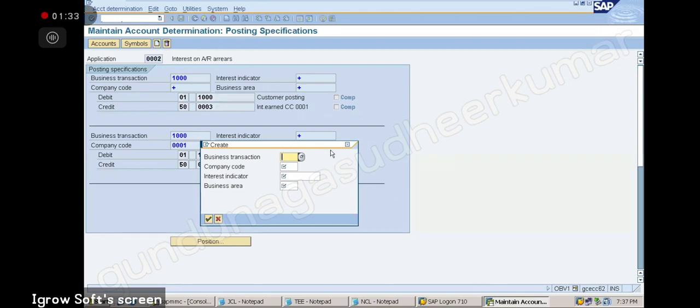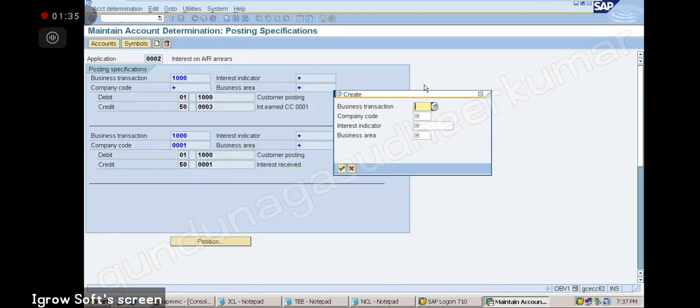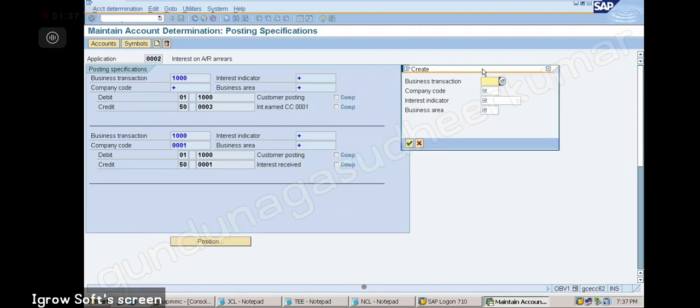So you try to do something like this. What you have to do is look at the existing one, and you don't have any. So maybe you need to create like this.